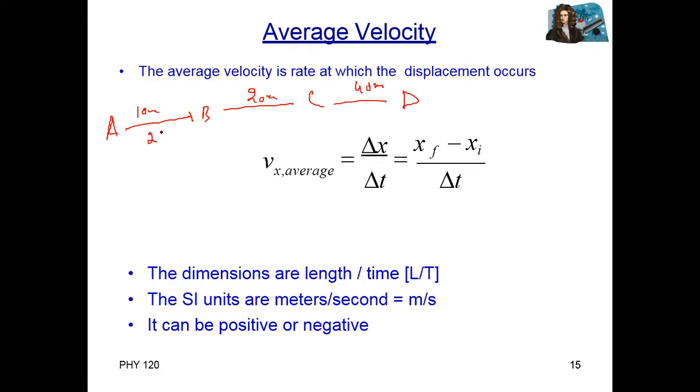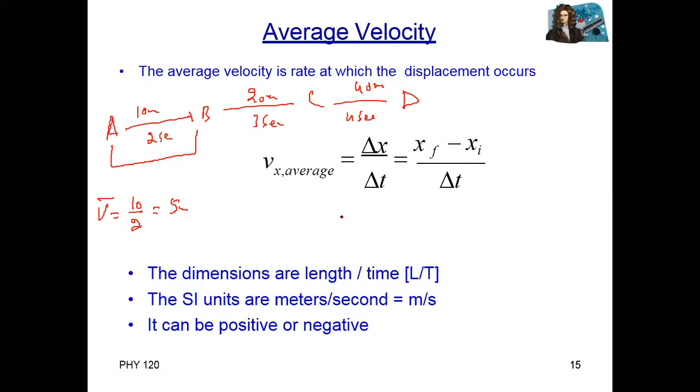The first is covered in 2 seconds, the second in 3 seconds, and the next one in 4 seconds. Between these two, this is only velocity: displacement 10 divided by 2, equal to 5.